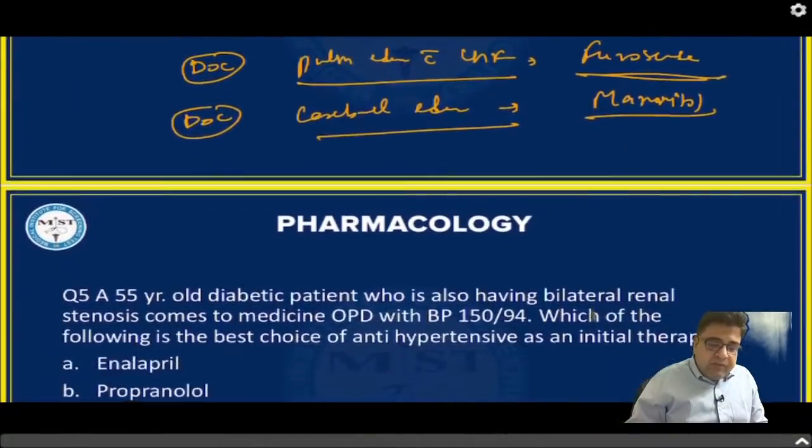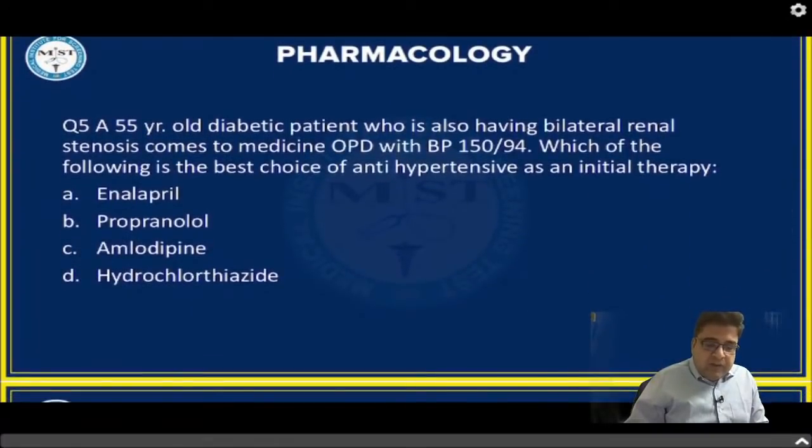Next is question number 5. So question number 5, a 55-year-old diabetic patient who is also having bilateral renal artery stenosis. So 55-year-old patient, old patient. Second is patient is also diabetic.